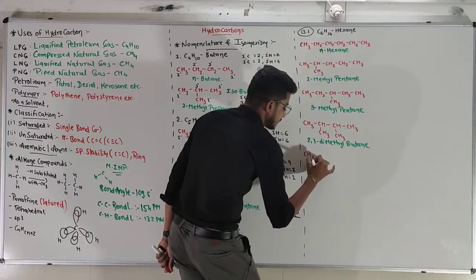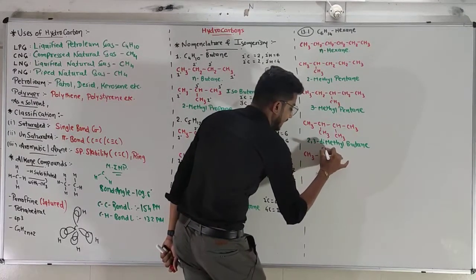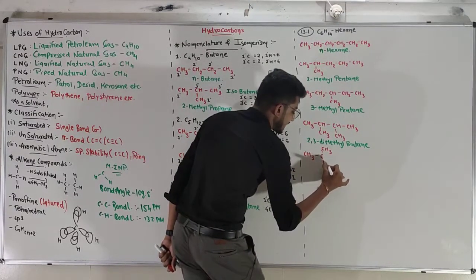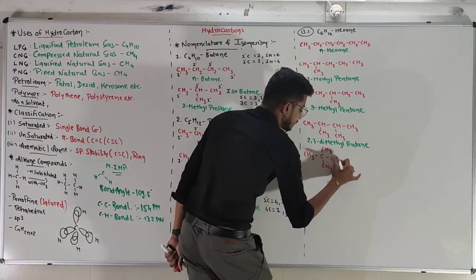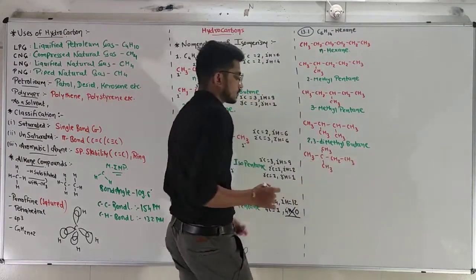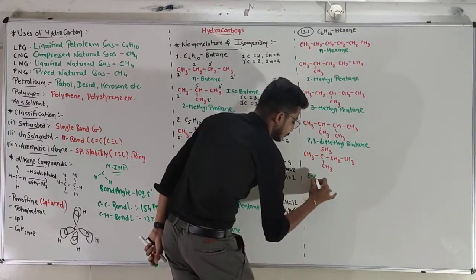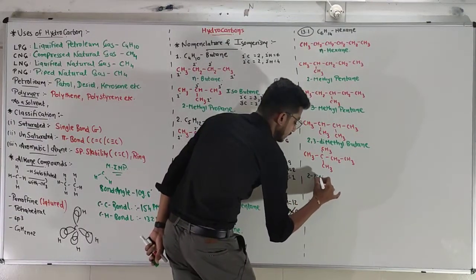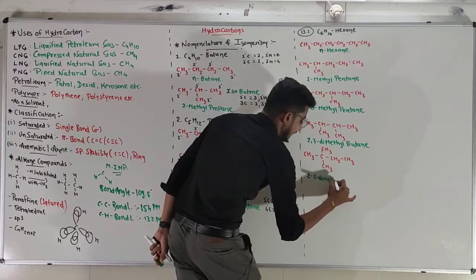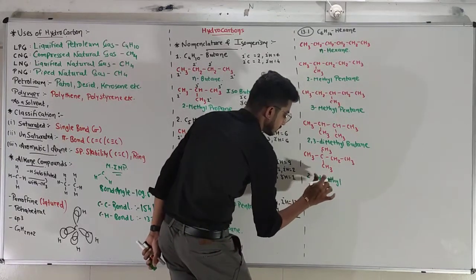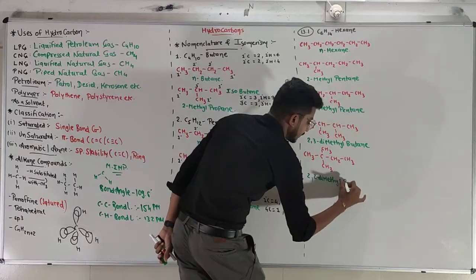Last one. Now both the branches are on the 1 carbon. So it will be known as 2,2-dimethylbutane.